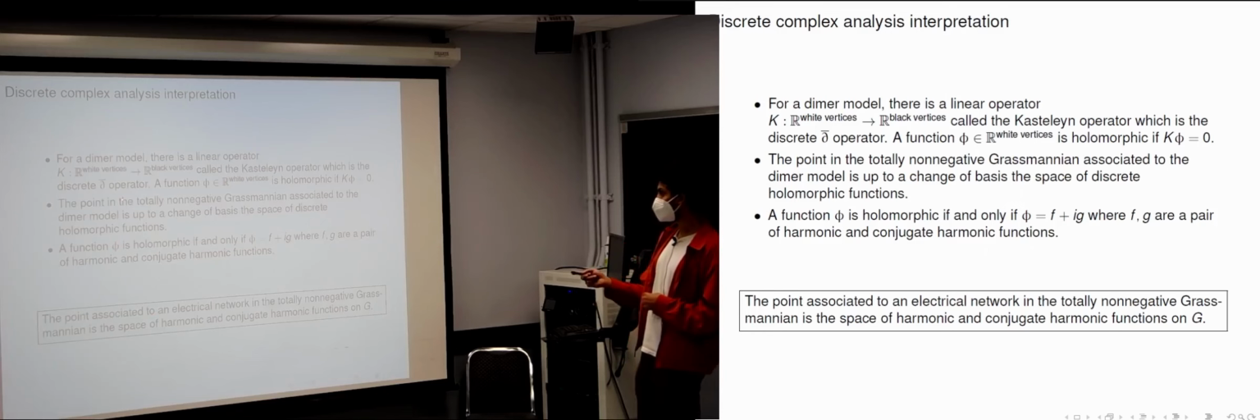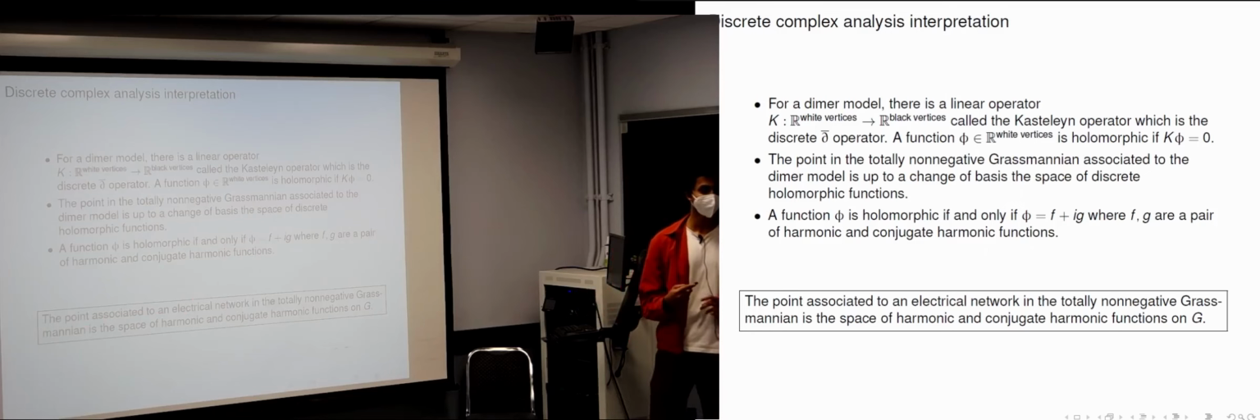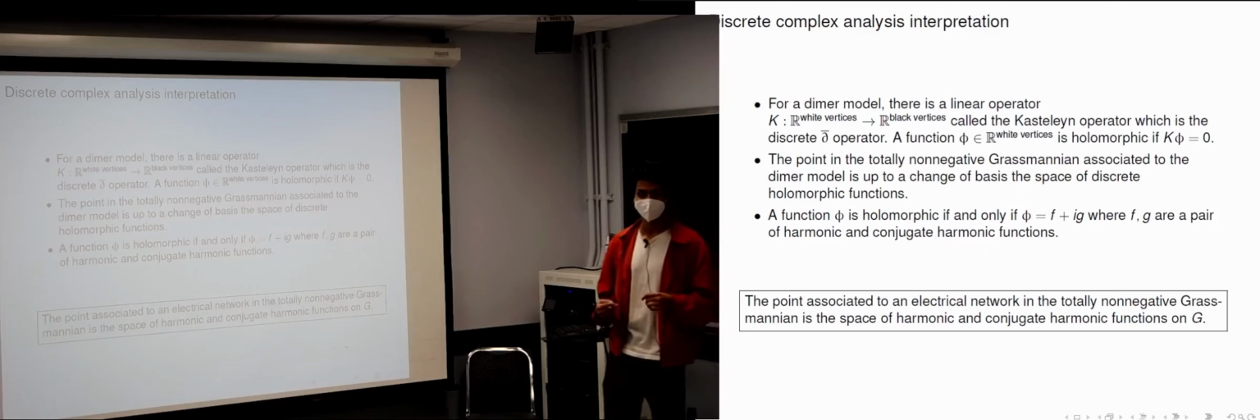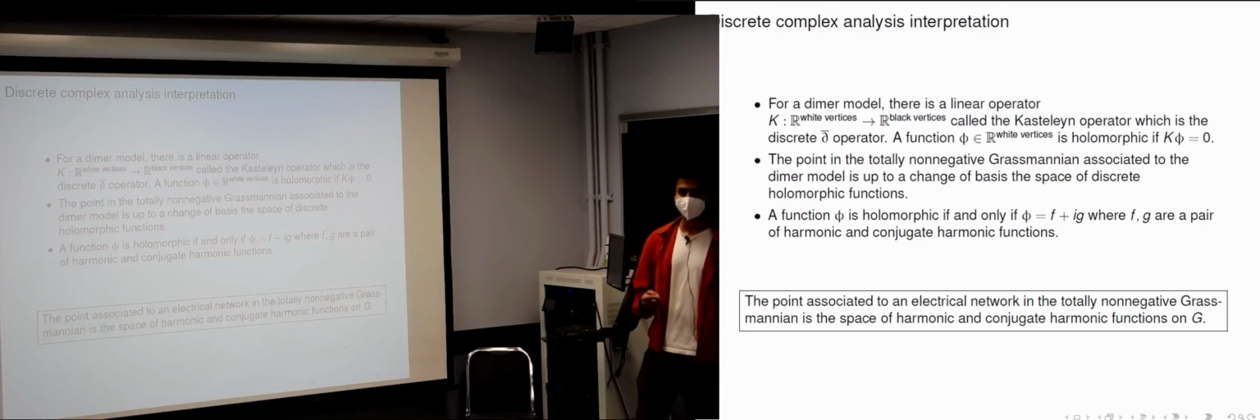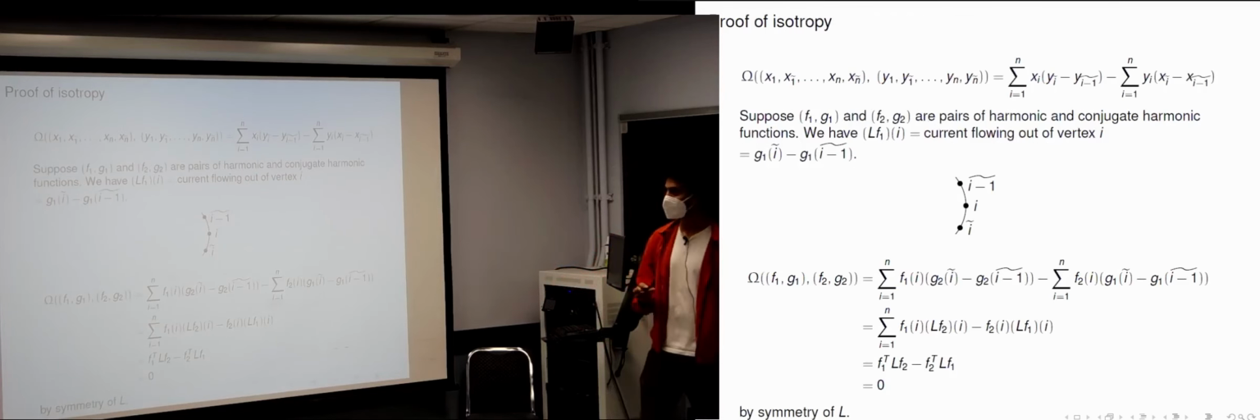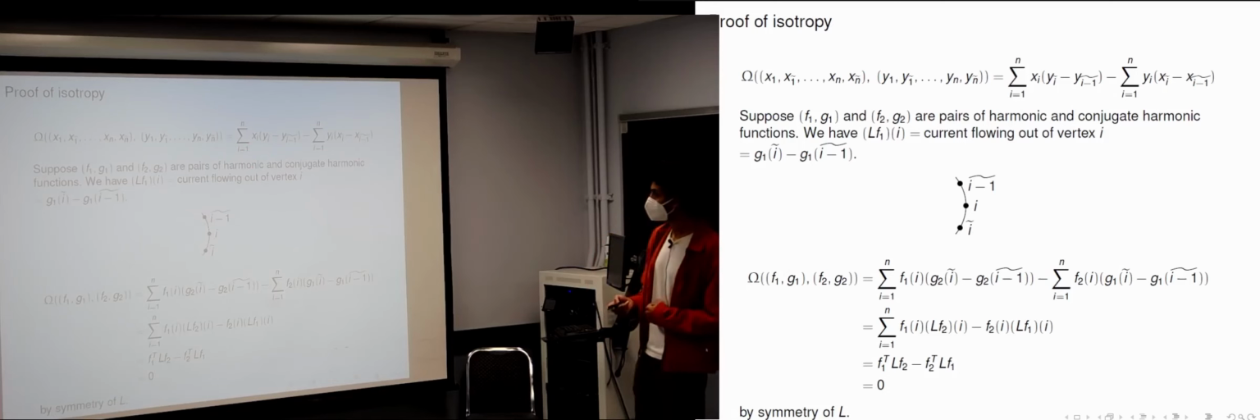So if you put all of this together, the point associated to an electrical network in the totally non-negative Grassmannian, a way to think of it is as the space of harmonic and conjugate harmonic functions on the graph. And from this point of view, it's very clear why you have this specific symplectic form showing up and why it's isotropic. So recall that we made some change of signs that I didn't say explicitly, but if you keep track of what sign changes we made, the symplectic form becomes this one, which is somewhat nicer than the other one. There are fewer signs involved.